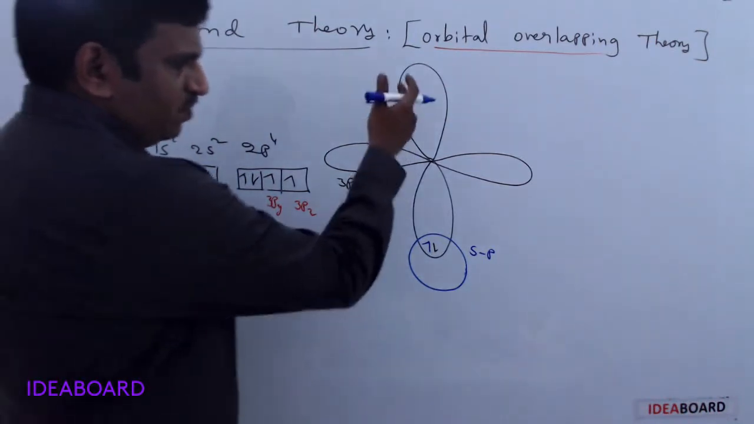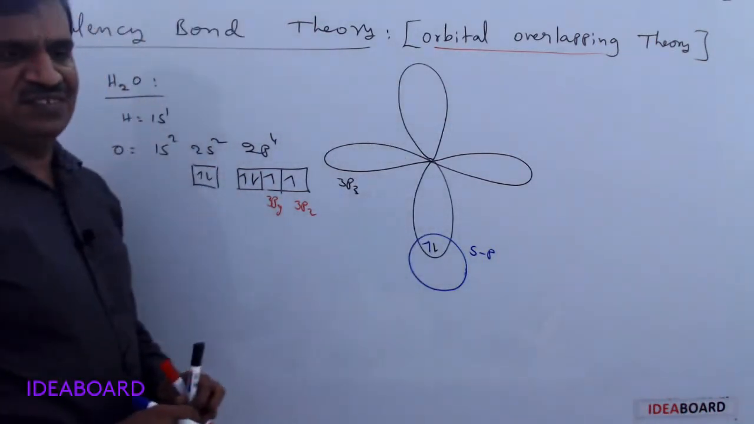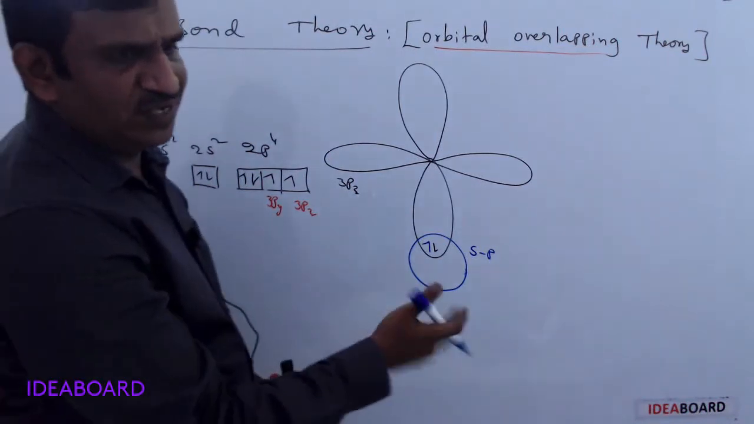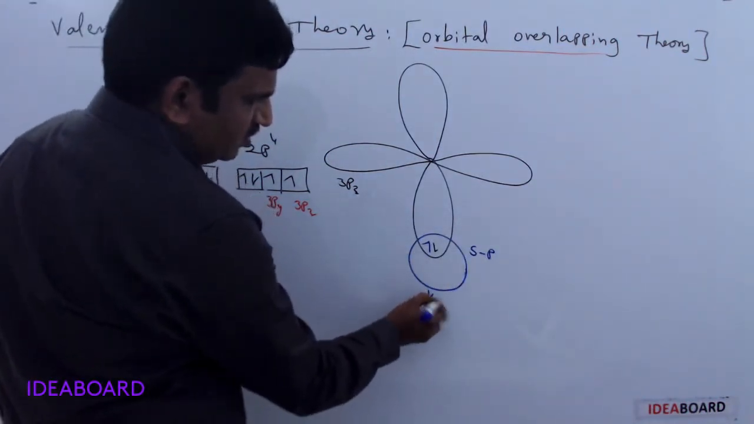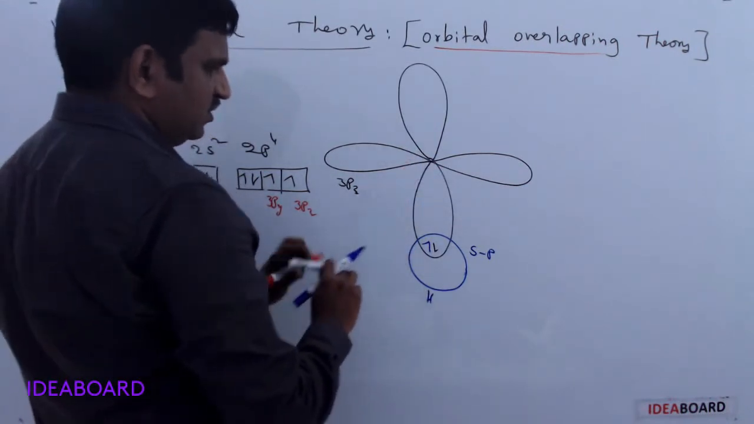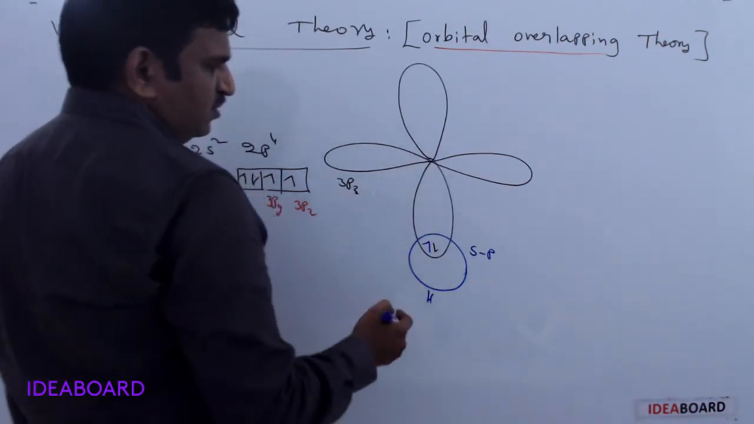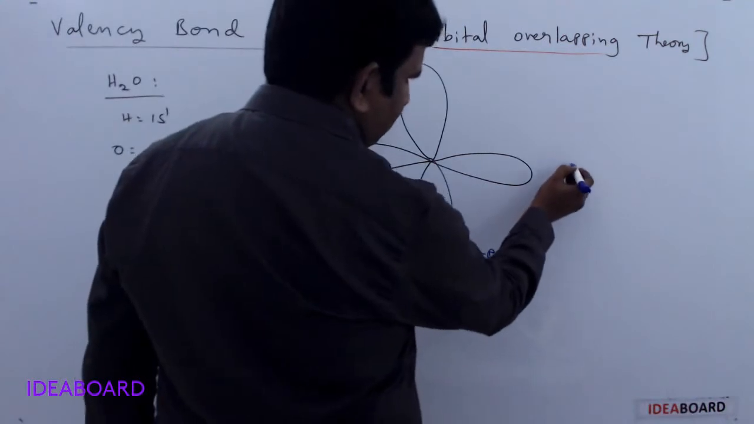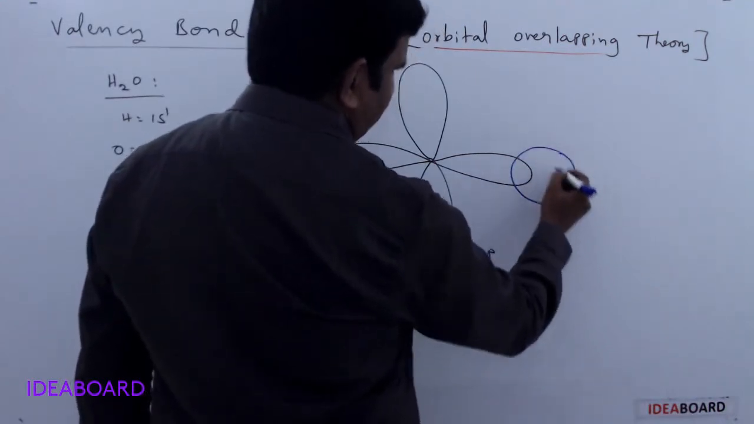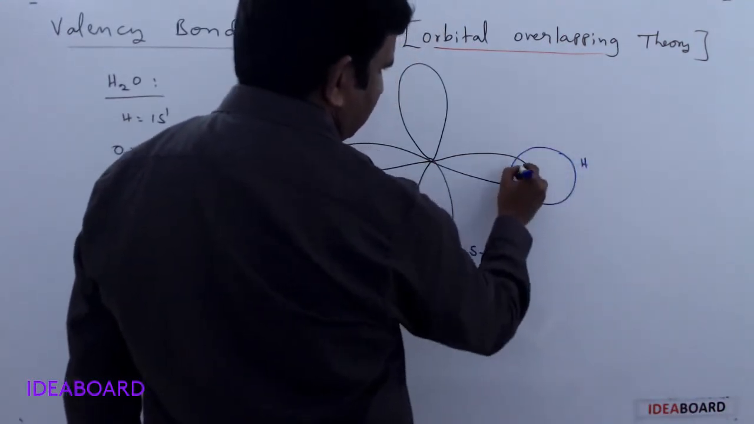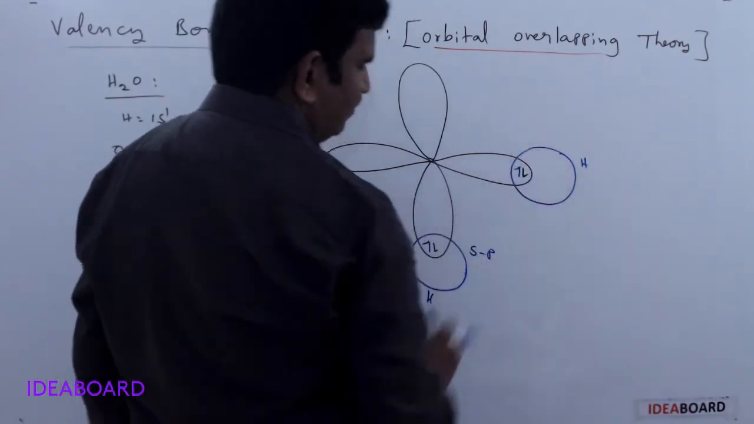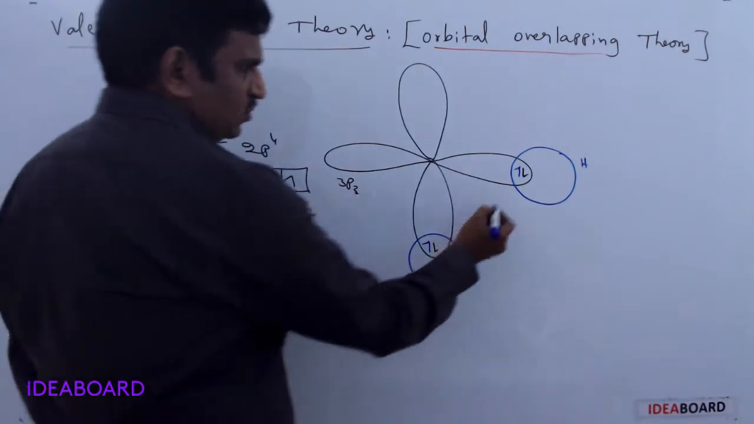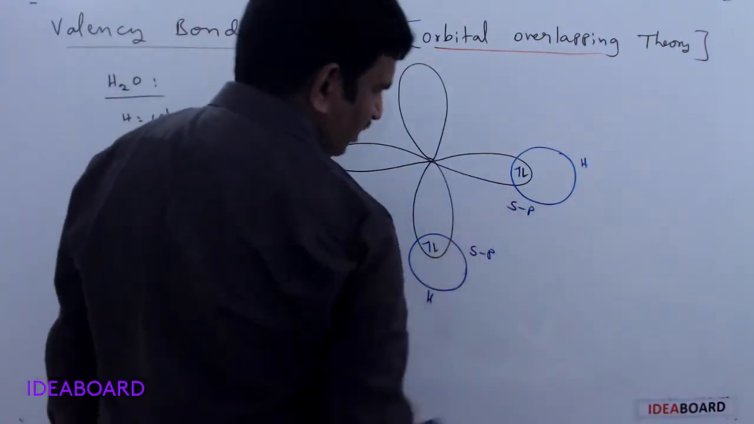And present along the internuclear axis, this is also called a sigma bond. I will explain later. This is a sigma bond, s-p overlapping. Here this is hydrogen and this is the oxygen atom. And the second overlapping, the second hydrogen is also present now. That second overlapping, this is another hydrogen, and here one electron from hydrogen, the second electron from oxygen. This is also another s-p overlapping.